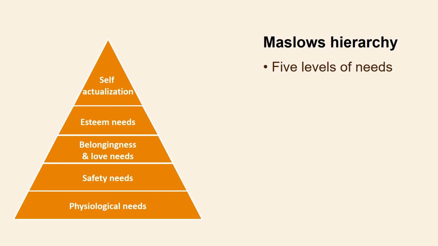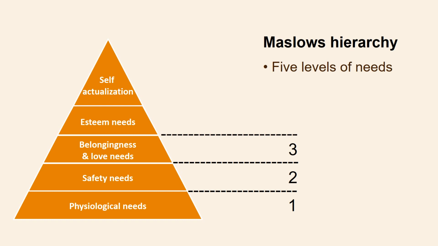Maslow's hierarchy consists of 5 levels. Maslow divides human needs into 5 levels. He starts out from the bottom with the physiological needs. Then safety as the second. Belongingness and love as the third. Esteem as the fourth, and self-actualization as the fifth, at the top of the pyramid.